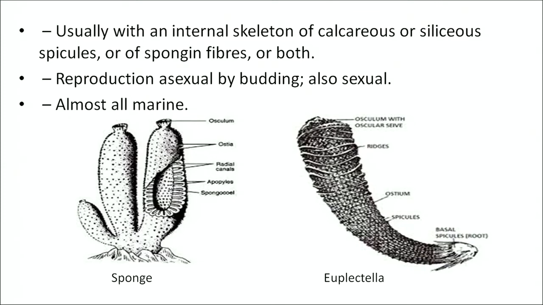Usually it has an internal skeleton of calcareous or siliceous spicules or of spongin fibers or both. Reproduction is asexual, that is by budding, and when sexual reproduction takes place, it is almost in all marine animals. Examples: Scypha, Euplectella, Euspongia, etc.